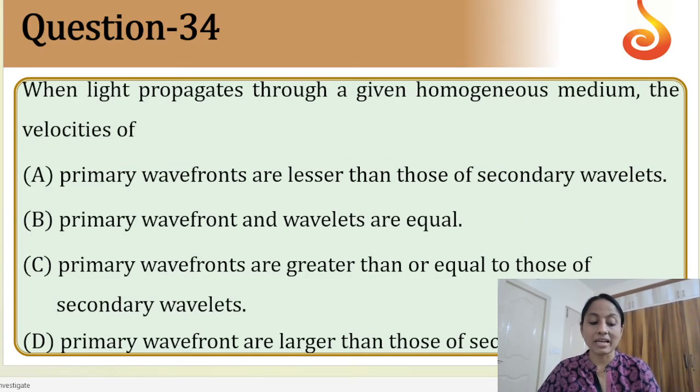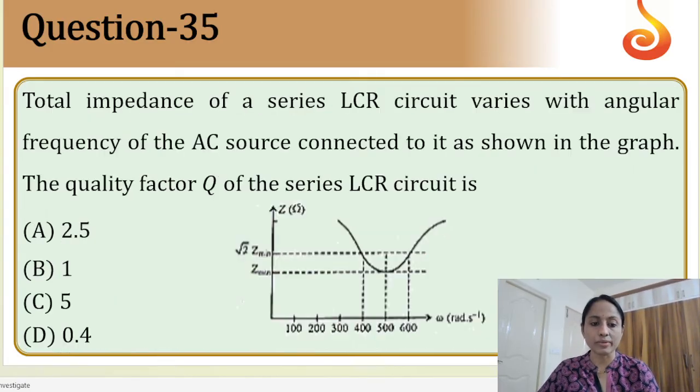Next. When light propagates through a given homogeneous medium, the velocities of primary wavefronts are lesser than. So if I read, the correct option is C actually: primary wavefronts are greater than or equal to those of the secondary wavelets. According to Huygens principle, this is a conceptual question. Okay. Moving on to the next questions.